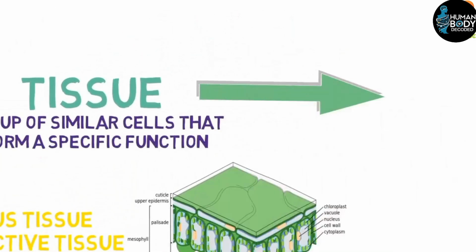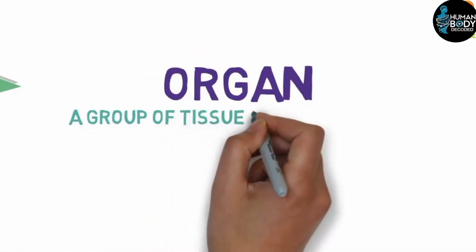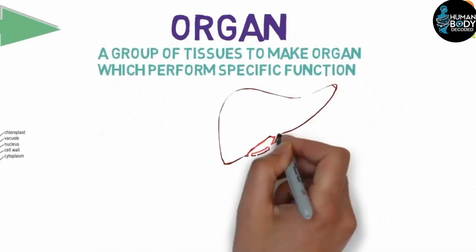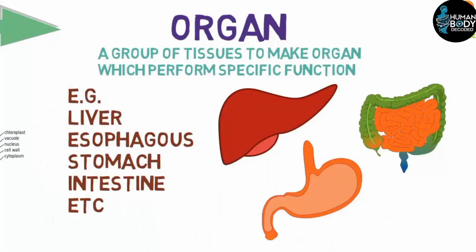The tissue itself combines to form an organ, meaning a group of tissues that perform a specific function is called an organ. For example, we have the liver, intestines, and lungs. All these are examples of organs.